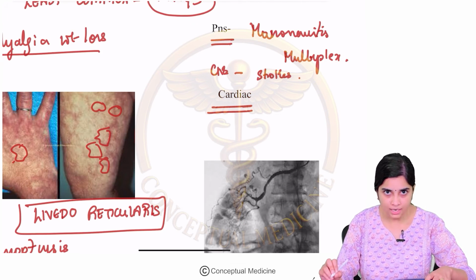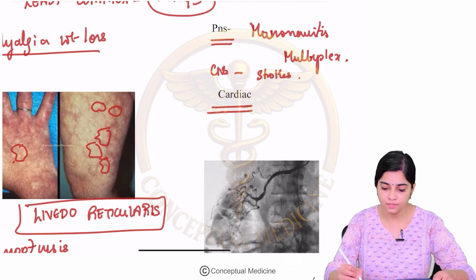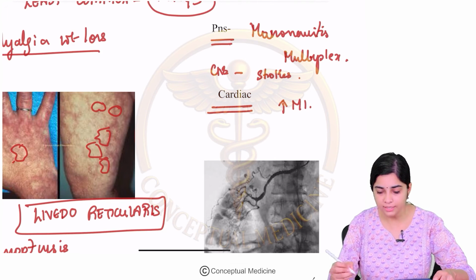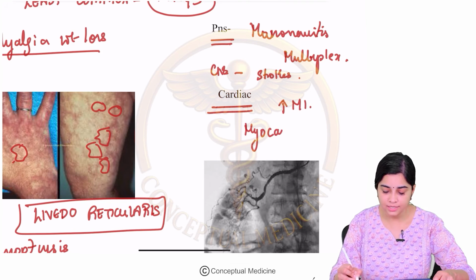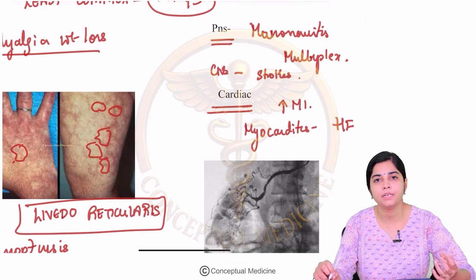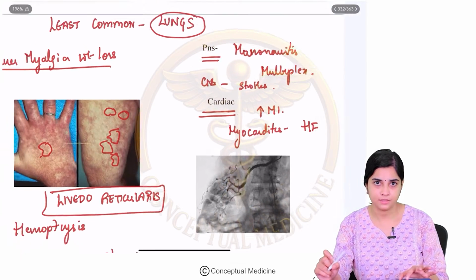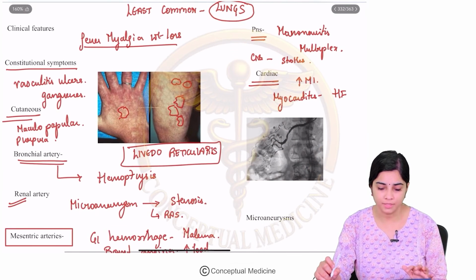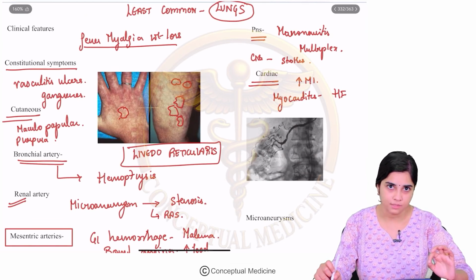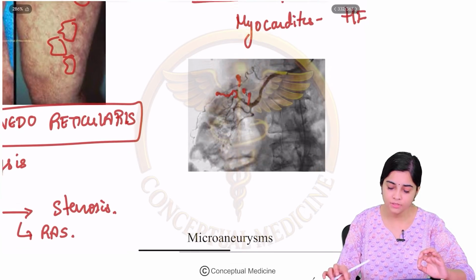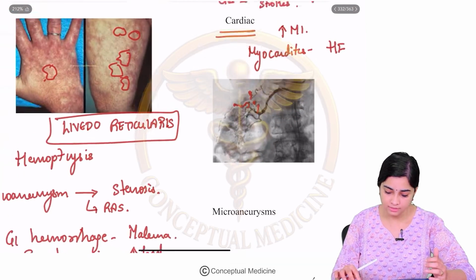Cardiac involvement, especially if the coronary arteries are involved, there is an increased risk of myocardial infarction, and myocarditis can present in the form of a heart failure like picture with pedal edema, abdominal distension and breathlessness. So you can see here that literally almost any organ can be affected by your polyarteritis nodosa. Okay, so this is nothing but an image showing the multiple microaneurysms which you can see because of your vasculitis, especially in the kidneys.